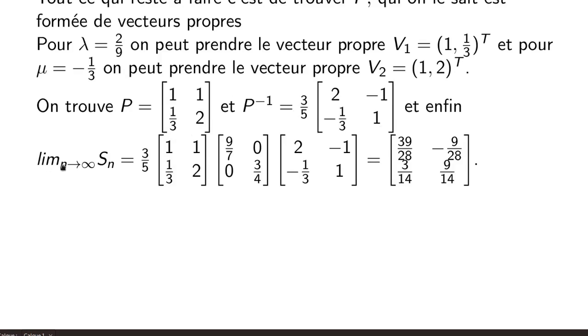And finally, the limit of Sn as n approaches infinity is therefore P, with columns (1, 1/3) and (1, 2), times the limit of Tn, diag(9/7, 3/4), times P⁻¹. Finally, 1 over the determinant is already there. We find 39/28, -9/28, 3/14, and 9/14.